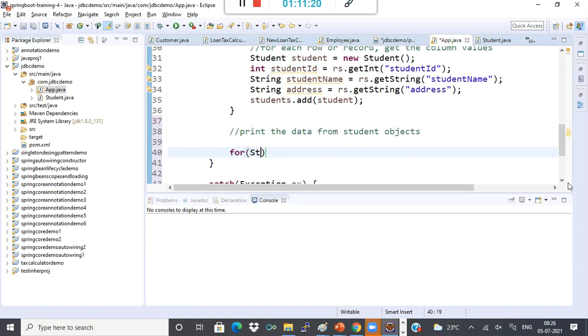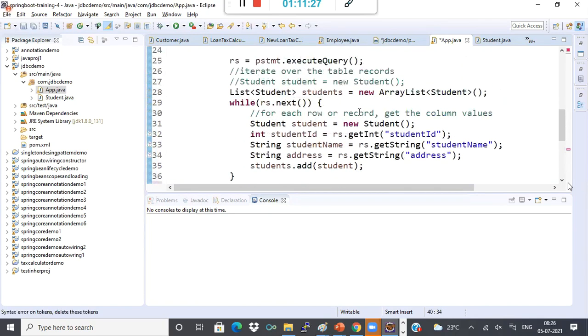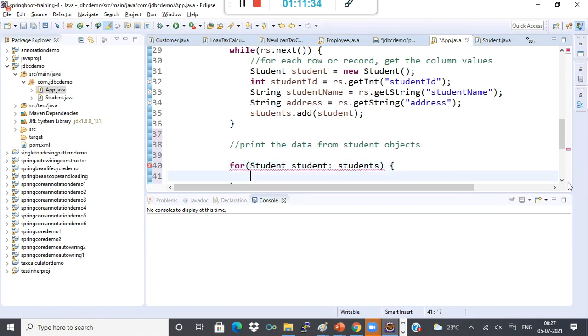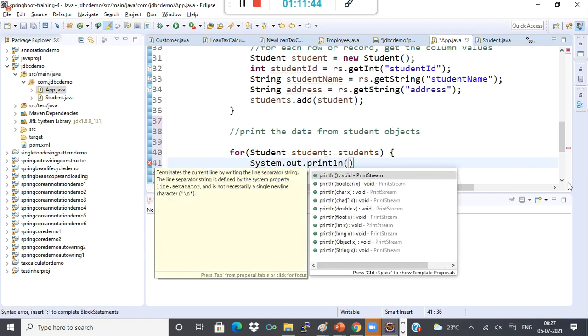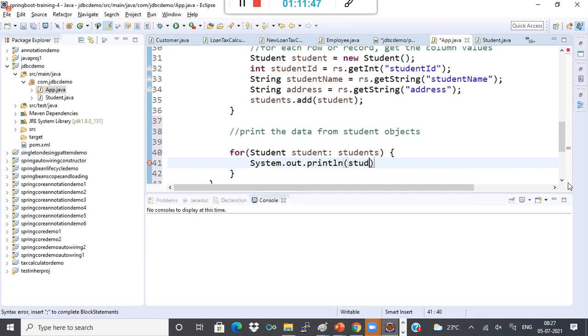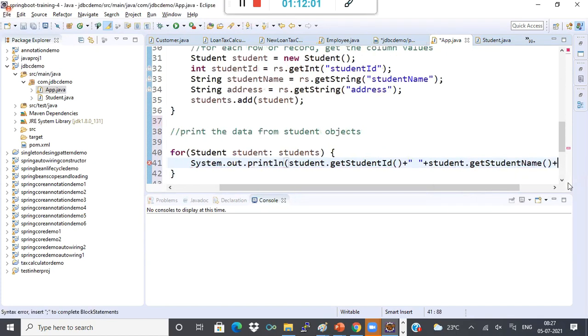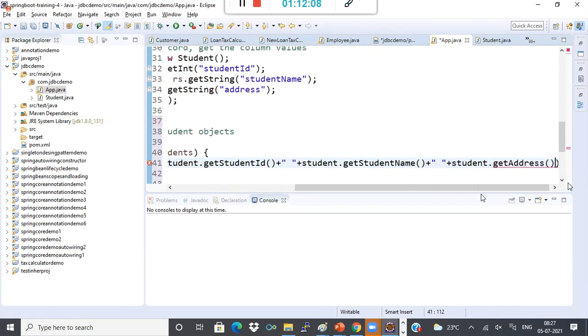For student in this list, I'll say System.out.println, student dot getStudentId plus student dot getStudentName plus student dot getAddress.